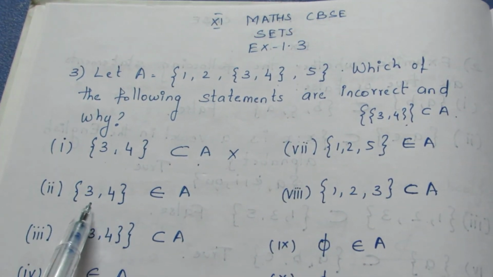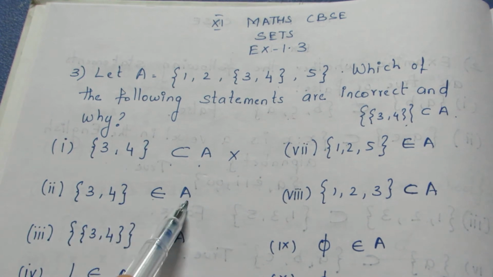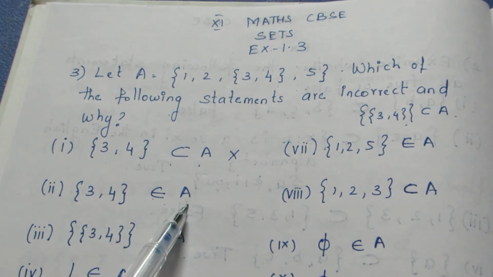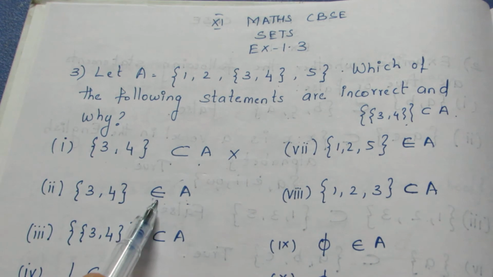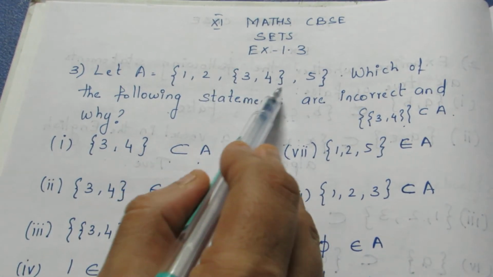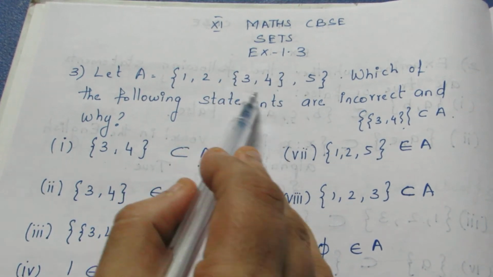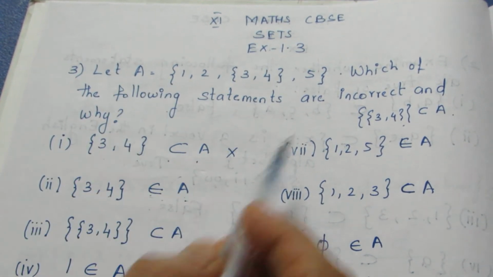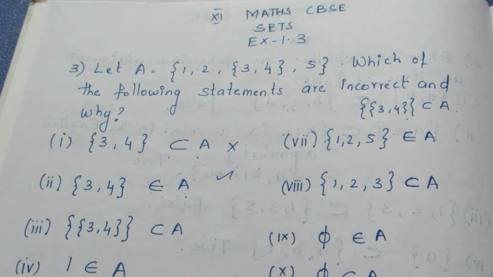Now we'll move on to the next one. {3, 4} belongs to A. Yes, of course {3, 4} belongs to A, because it is an element of A. Here it is given as {3, 4} belongs to A, so the statement here is correct.